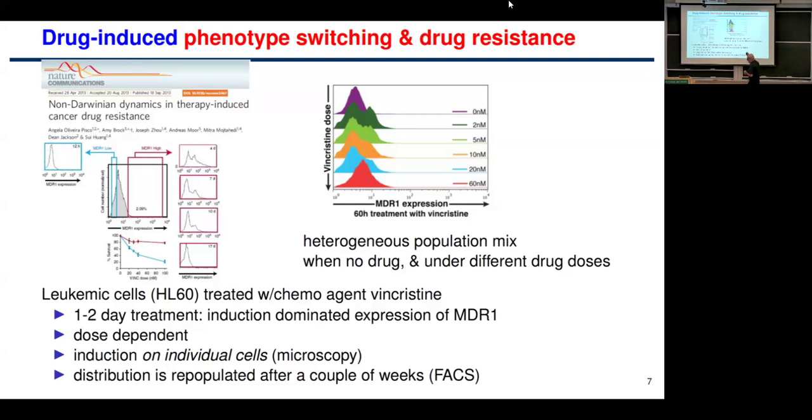These experiments I don't have time to go through in this short version. And reversible in the sense that when you withdraw the drug, the population re-equilibrates to some mixture of resistant and sensitive cells. So somehow, the fact that you're applying a drug causes a shift in your distribution of cells. And when you take out the drug, the distribution sort of goes back to the original wild type distribution. So how do you model this?